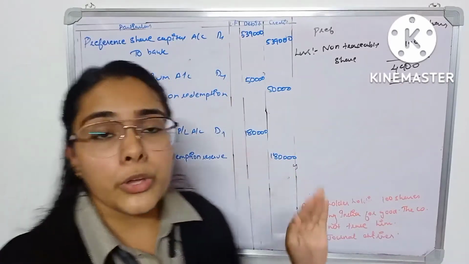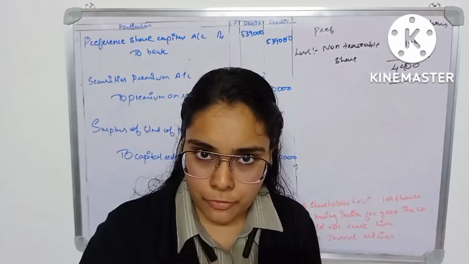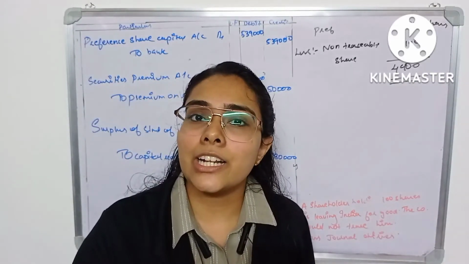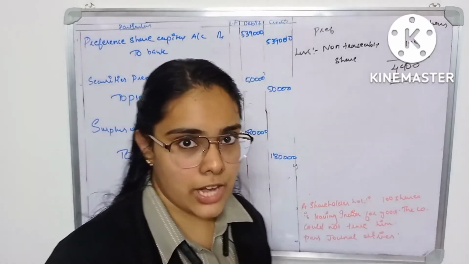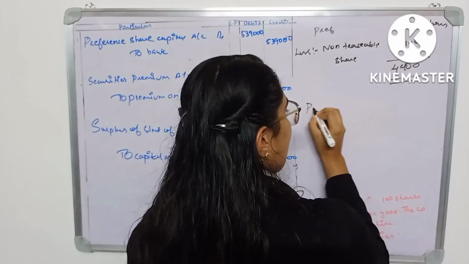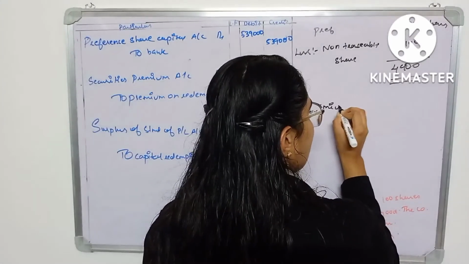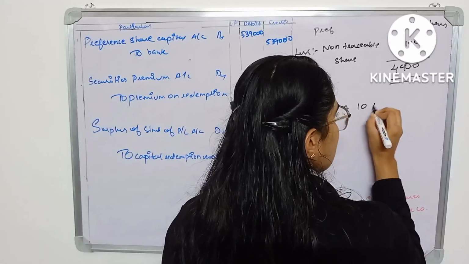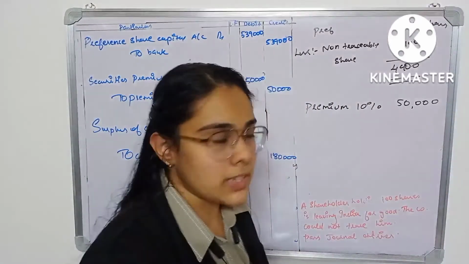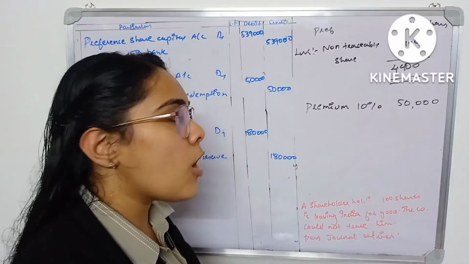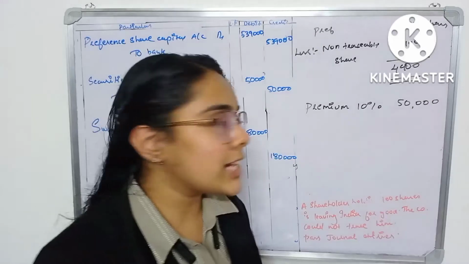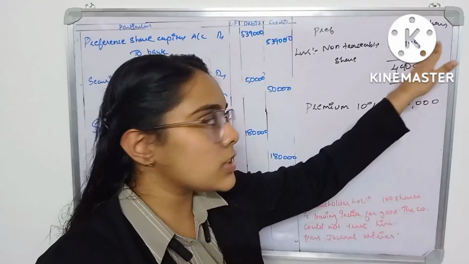Now you are not going to redeem them at their face value, but you are going to redeem them at a premium. But you have not calculated the amount of premium per share. For that, you know that the premium is 10%, which is 50,000, that is 5 lakh into 10%. Now how many shares do you have in total? 5,000 shares. When you are calculating the premium, you just ignore this 100.